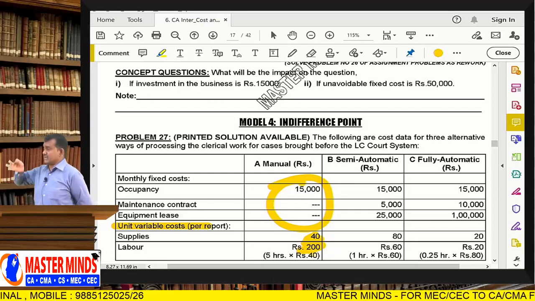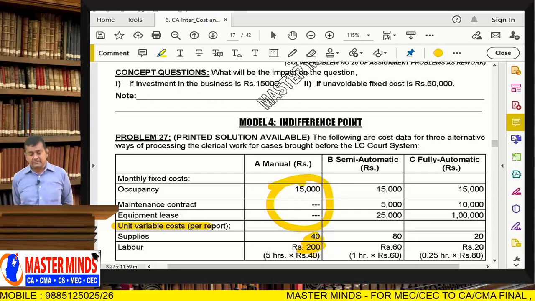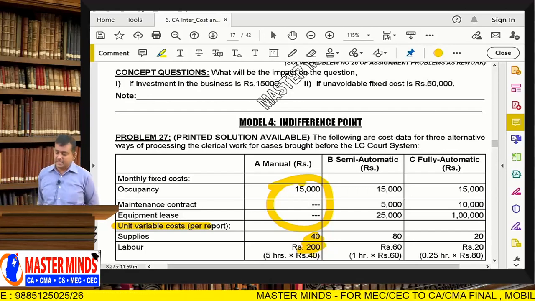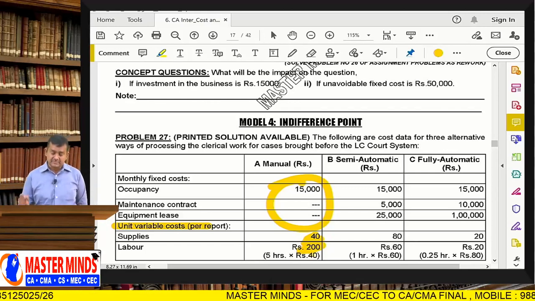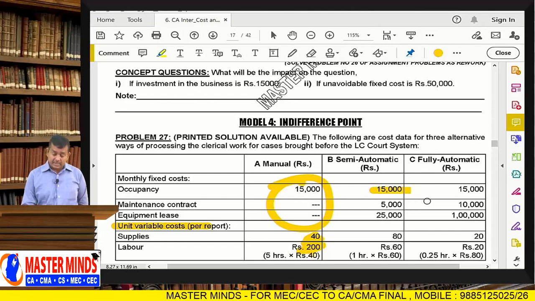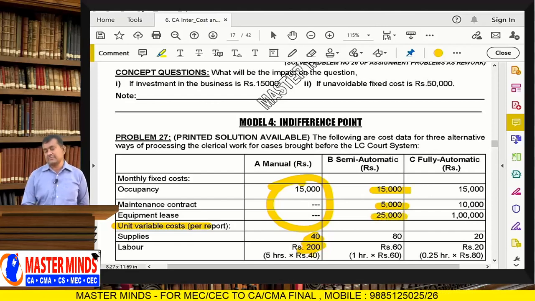Suppose the clerical work is done in the semi-automatic way. Fixed cost: occupancy, rental charges of 15,000, machine maintenance cost 5,000, and machine equipment lease 25,000.